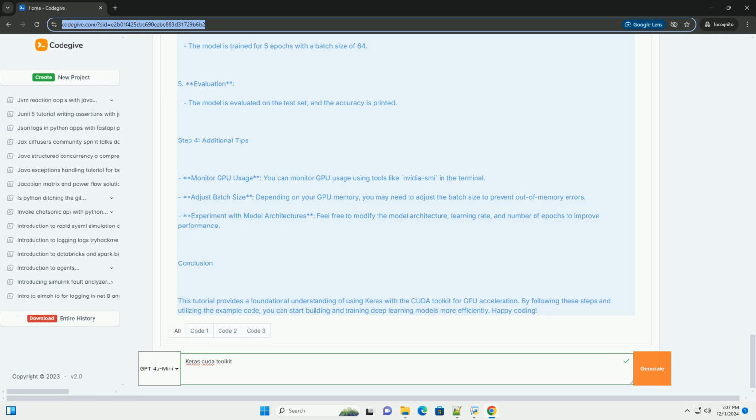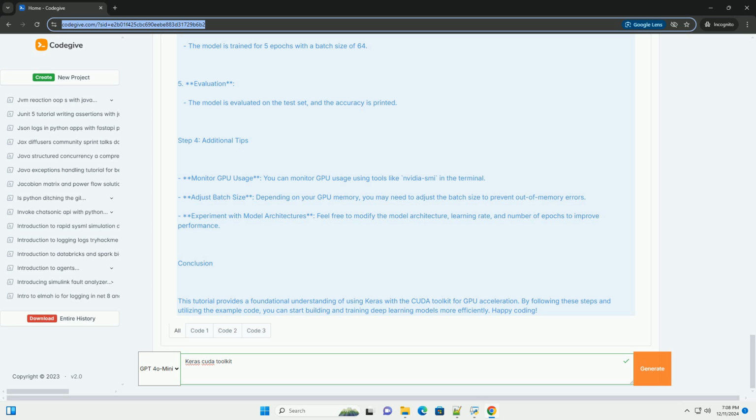Step 1, install TensorFlow with GPU support. Keras is now part of TensorFlow, so when you install TensorFlow, you also get Keras. Make sure to install the version that supports GPU. Bash. pip install tensorflow. Make sure to install the tensorflow-gpu version if you are using an older TensorFlow version, before 2.0. However, from TensorFlow 2.0 onward, the TensorFlow package automatically supports GPU if available.